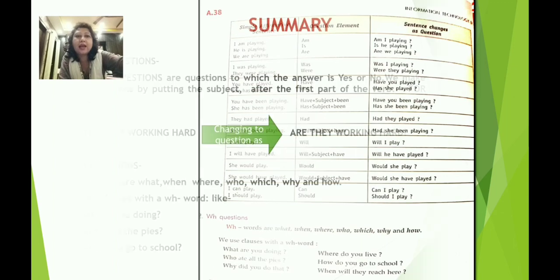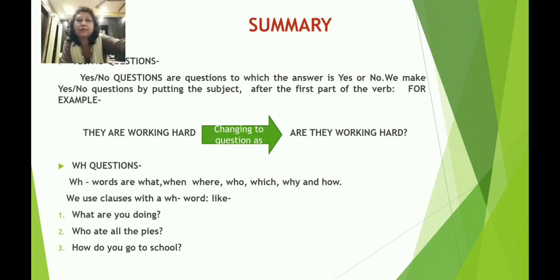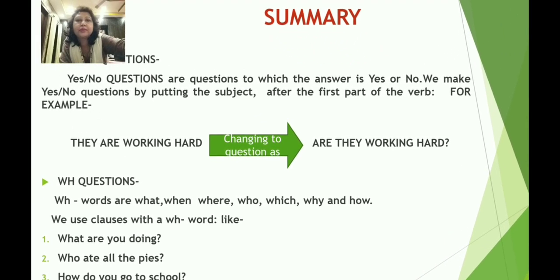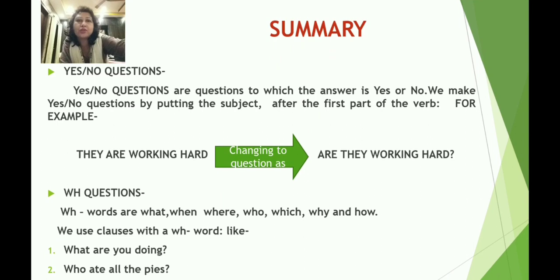Okay, let's have a quick summary of this session. So first one is yes and no questions. Yes and no questions are those questions to which the answer is always yes or no, and we make yes and no questions by putting the subject after the first part of the verb. For example, they are working hard. If you change it to a question, it will be are they working hard.